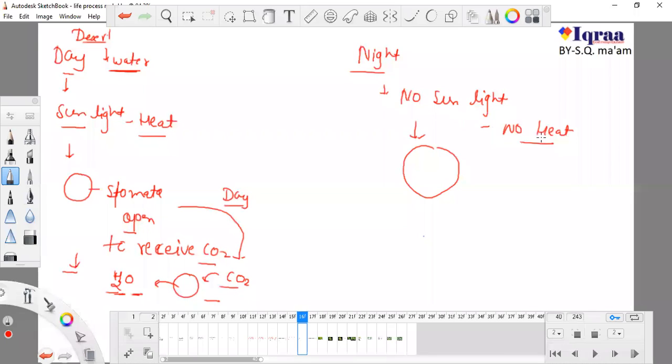So when they open their stomata, they can get CO2, but they cannot lose water, because we know that removal of water depends on evaporation. And we studied in ninth class that evaporation depends on heat. So if there is less heat, there is no evaporation, and the desert plant will not lose its water at night, and it can get carbon dioxide.